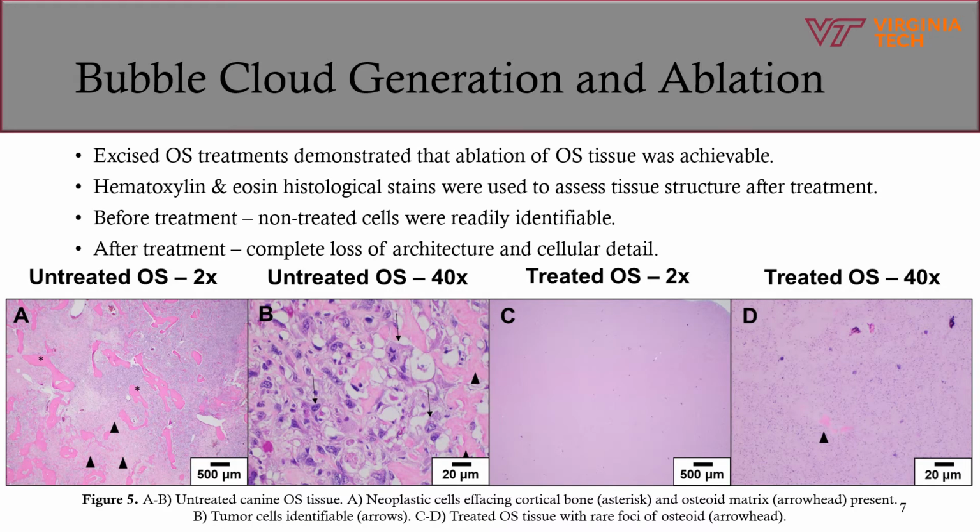Overall, the excised osteosarcoma treatments performed in this study demonstrated that ablation of OS tissue using histotripsy was achievable. For all samples, hematoxylin and eosin stains were used to assess tissue structure after treatment. Before treatment, histological analysis showed variably dense populations of neoplastic cells effacing cortical bone with light pink osteoid matrix. Non-treated cells were readily identifiable. After treatment, a complete loss of architecture and cellular detail was observed. Only cellular debris was observed in histology.